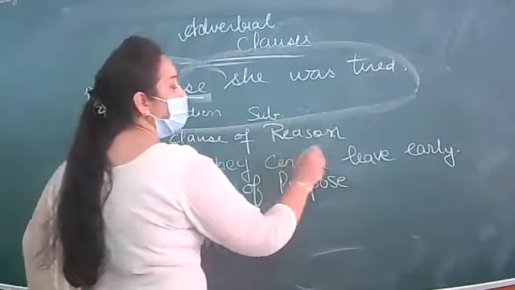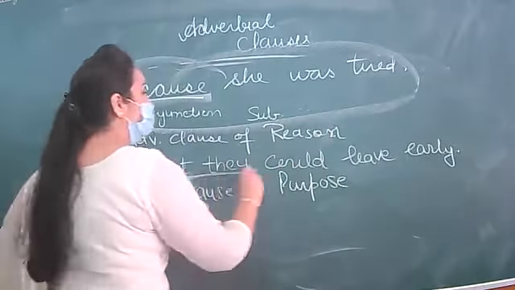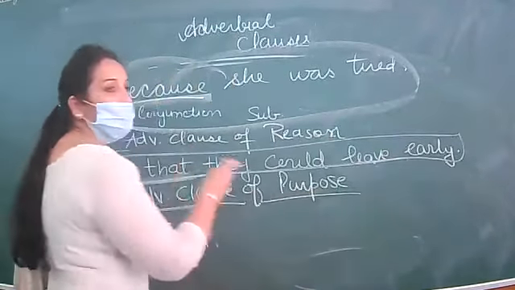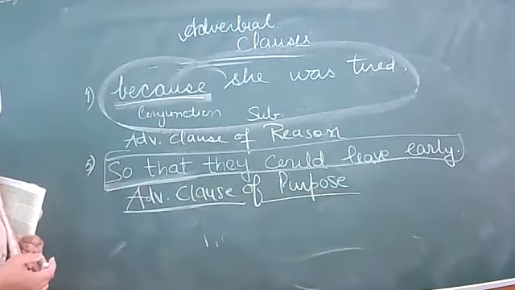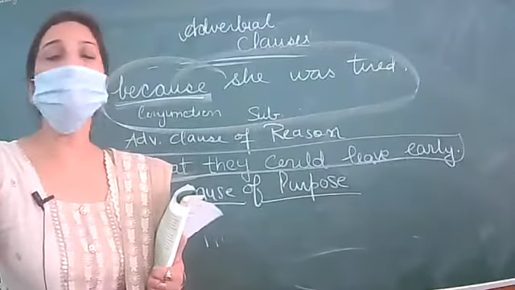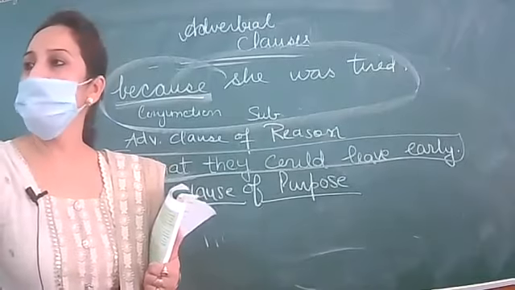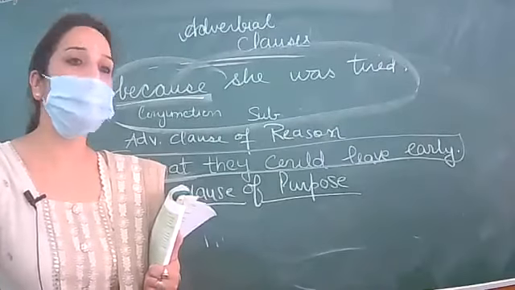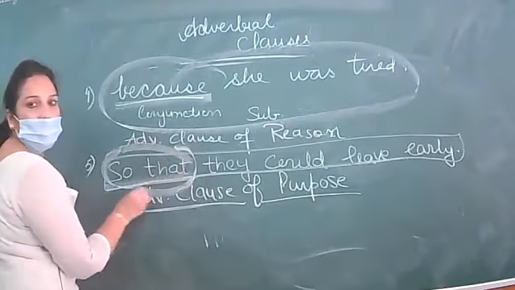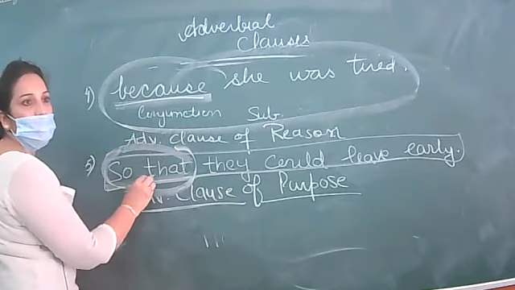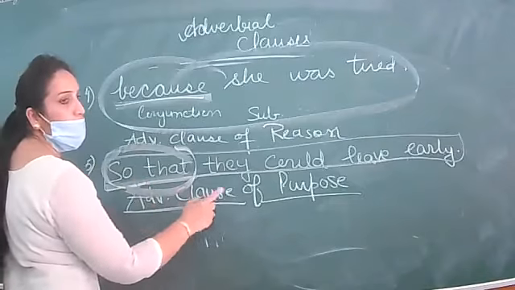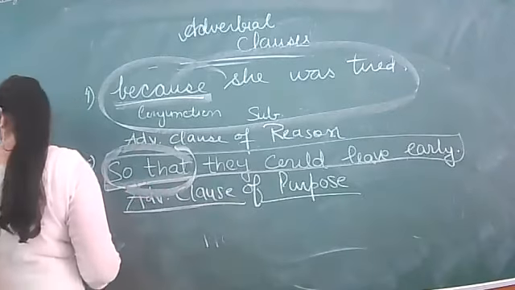So that they could leave early. So that is telling us adverbial clause of purpose. Okay. Why? What was the reason that they have packed early? What was the purpose? So that purpose is clear from which conjunction? So that is used as a conjunction, and from that we can tell it is an adverbial clause of purpose.